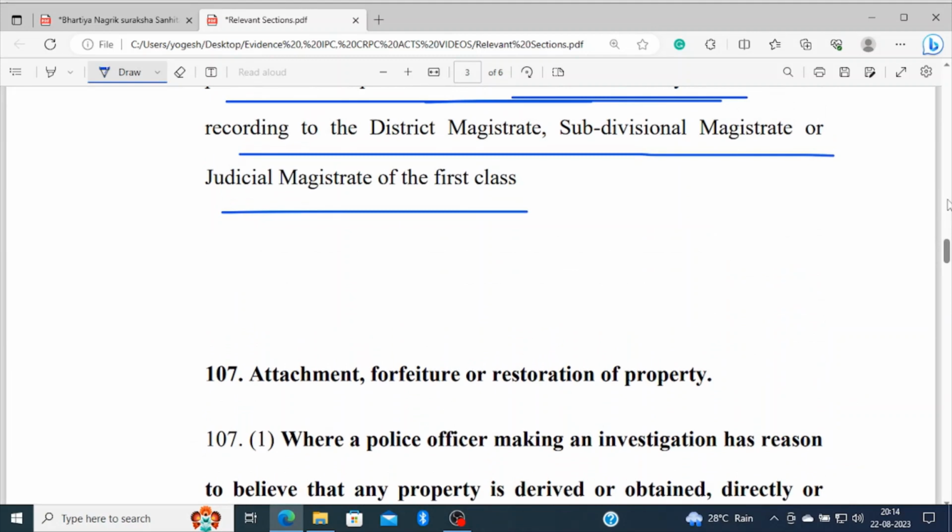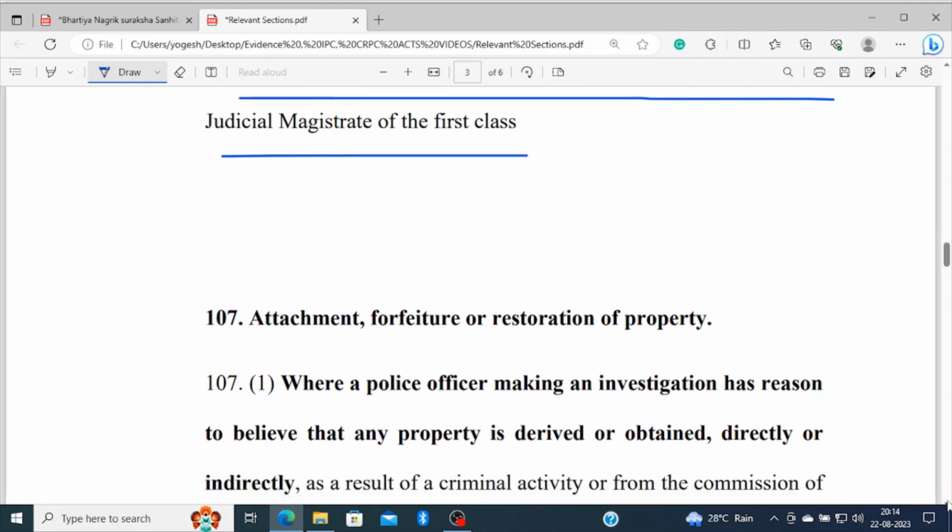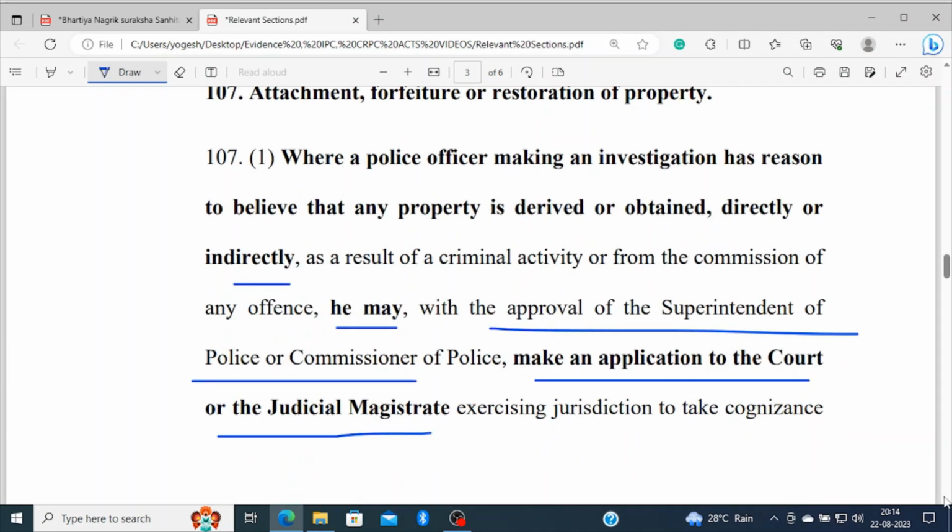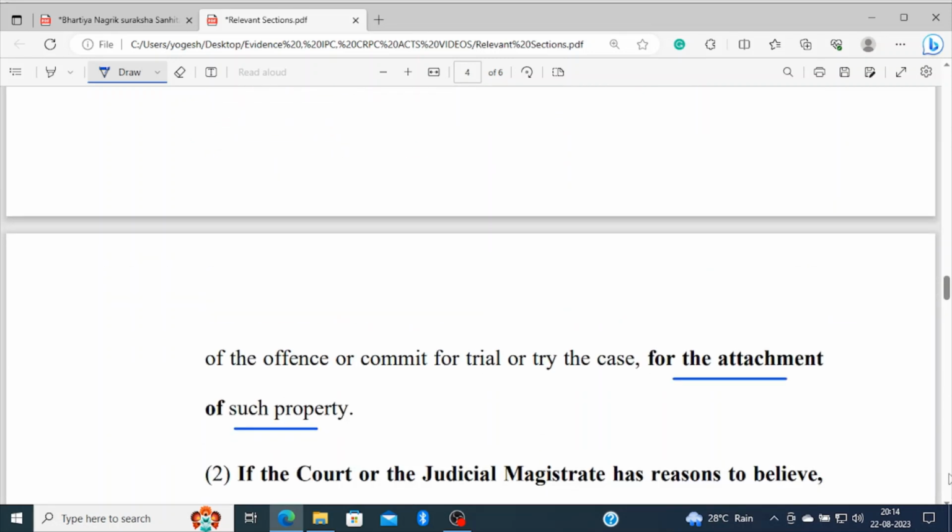So if the police officer has reason to believe that the property has been derived from criminal activity, then after taking approval from the Superintendent of Police or Commissioner of Police, he makes a request to the Judicial Magistrate for the attachment of such property. The court may exercise its jurisdiction for the attachment of the property.